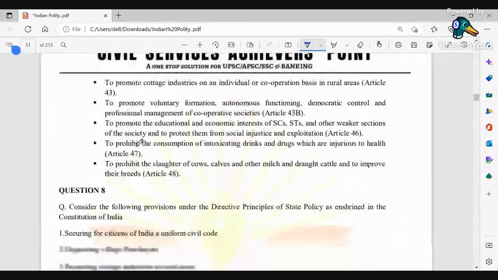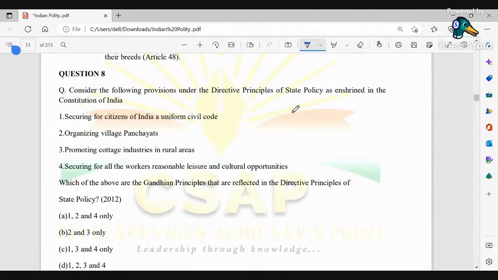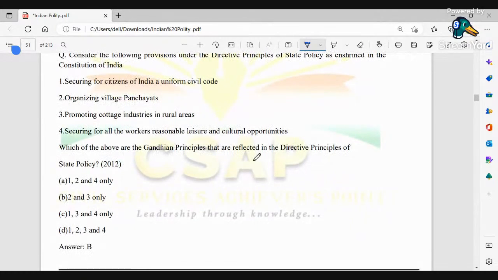ओके, नेक्स्ट. कंसीडर फॉलोइंग प्रोविजंस अंडर डीपीएसपीज एज एनश्राइन्ड इन द कॉन्स्टिट्यूशन ऑफ इंडिया. तो यहाँ पे कौन सा सही रहेगा? सिक्योरिंग सिटीजंस ऑफ इंडिया अ यूनिफॉर्म सिविल कोड, organizing village panchayats, promoting cottage industries, and securing for all the workers reasonable labor and cultural opportunities. तो यहाँ पे we could see answer to be 2 and 3. Okay, क्योंकि यहाँ पे जो securing for citizens of India a uniform civil code, okay, so यहाँ पे ये वाला provision we cannot see, and also we can see that securing all workers ये भी नहीं है. So therefore the answer is going to be 2 and 3.